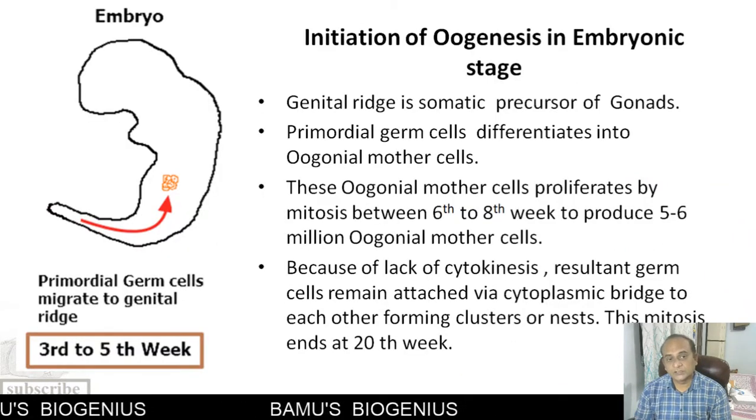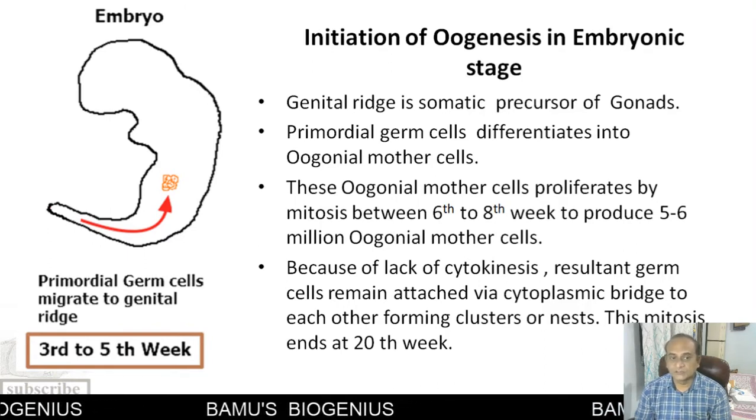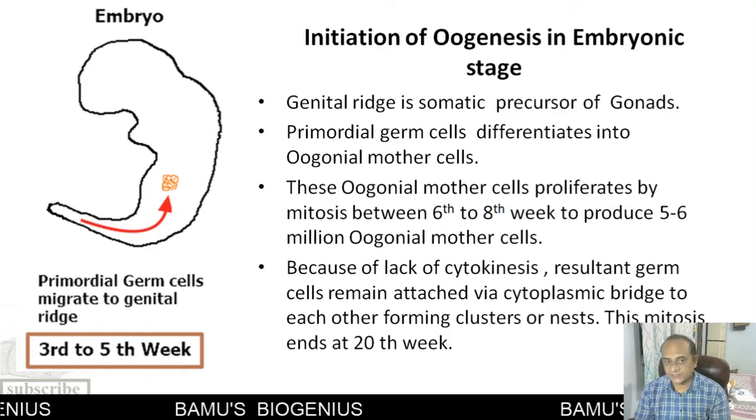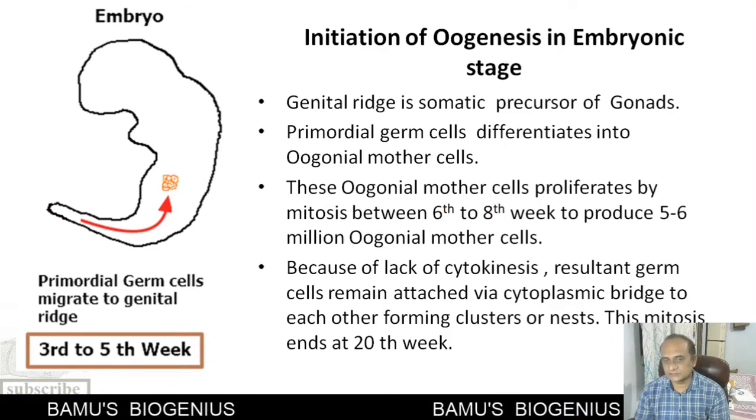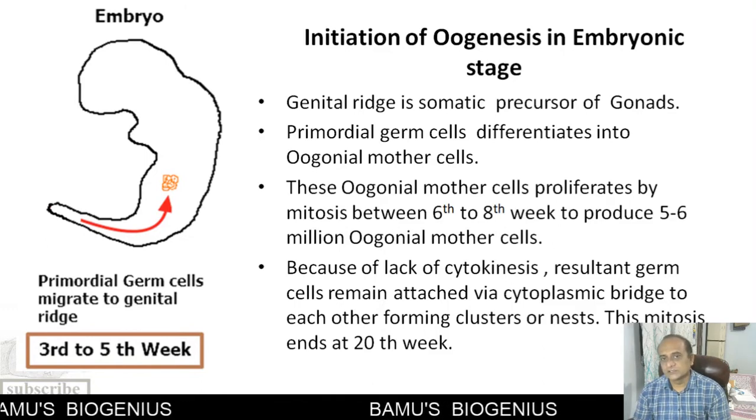Now, in the embryonic stage, that is in the third to fifth week, the primordial germ cells migrate to the genital ridge and occupy positions there. Genital ridge is a precursor of gonads. That means from this genital ridge, the future gonads are going to form.